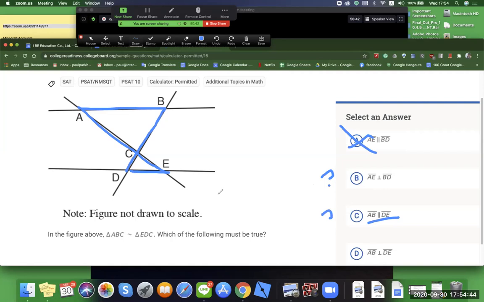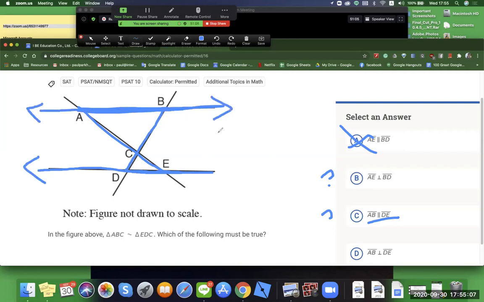And then D here, AB is perpendicular to DE. So that's no for sure, because it doesn't cross. It depends. These lines go on forever.